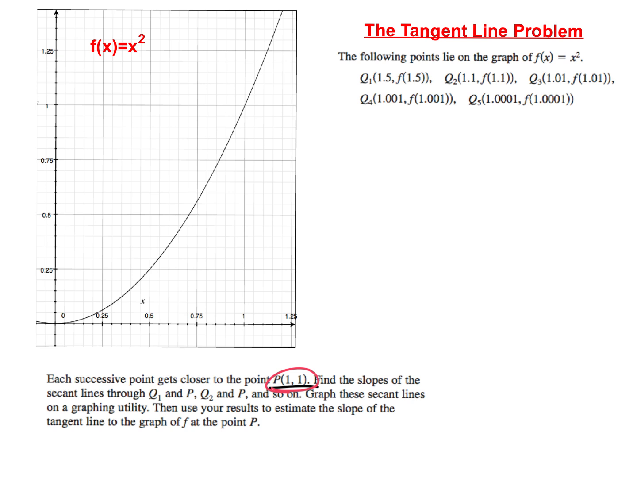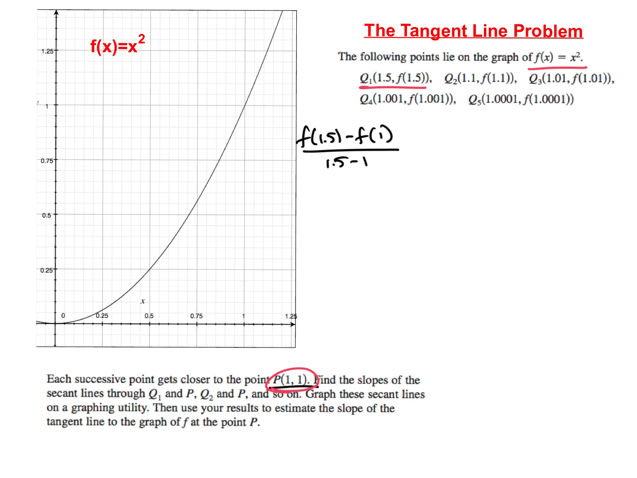We're going to find our slopes with 1.5, f of 1.5 and (1, 1), and keep getting closer and closer to 1. This is the way we set it up: f of 1.5 minus f of 1 over 1.5 minus 1. All we're doing is algebra slope.